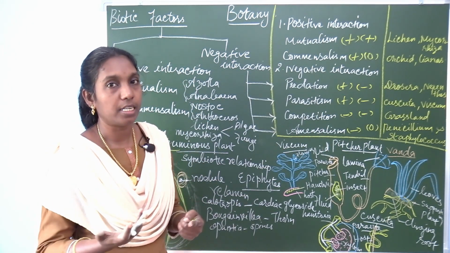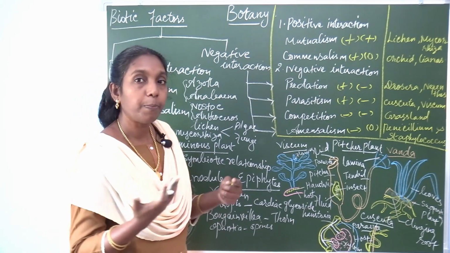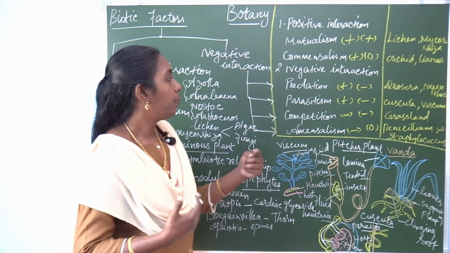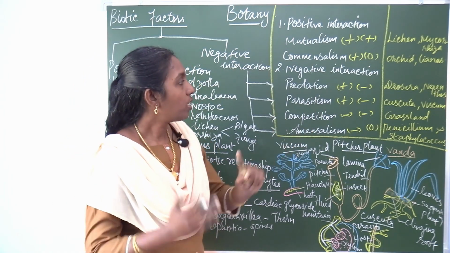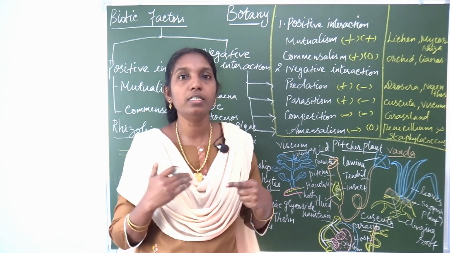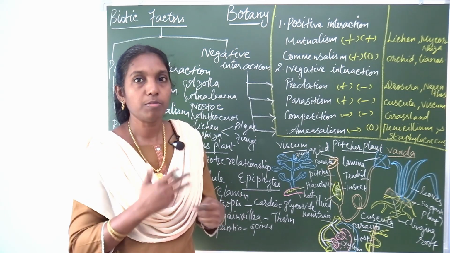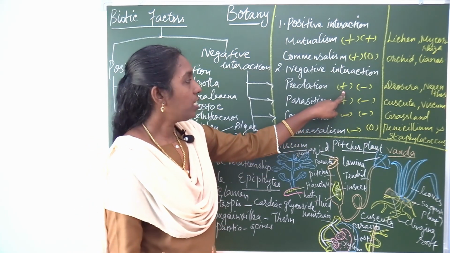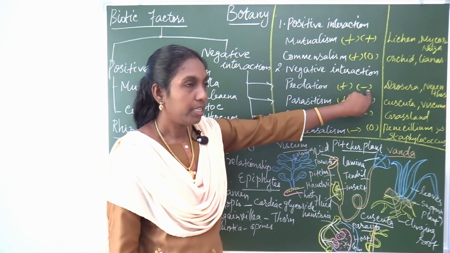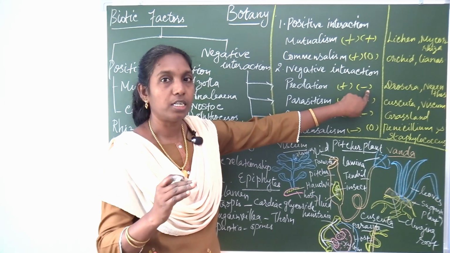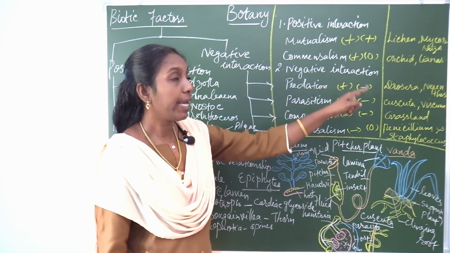Predation, you know, predatory animals, or some plants are also predatory. What is this predation? Among these, in the interactions between two organisms or two species, one is benefited and the other is harmed. So these are negative interactions.